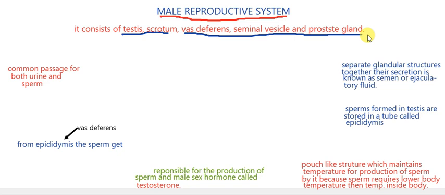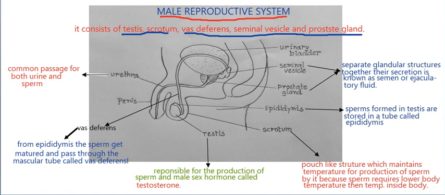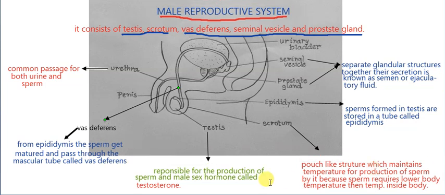So we will see the structure of the male reproductive system, and along with that, the function of each particular part. We will see the structure and the function of different parts. First, we will see the testes. That is, first is the testis.